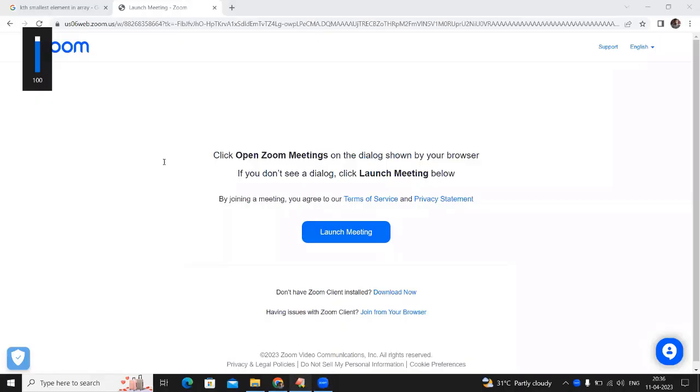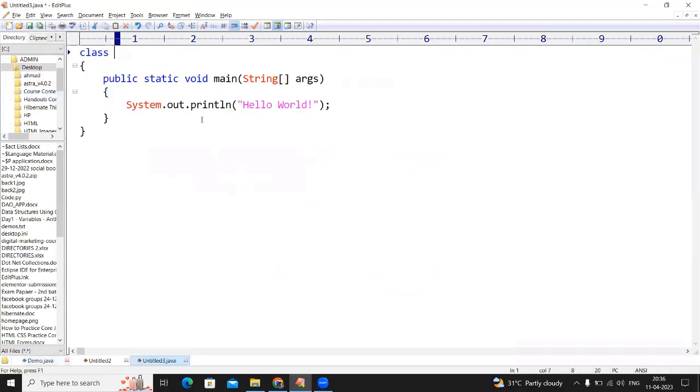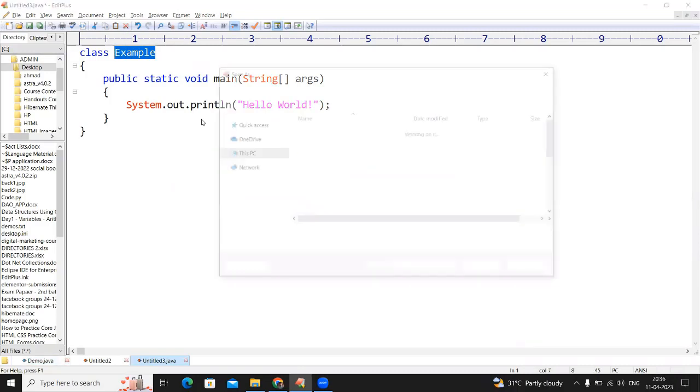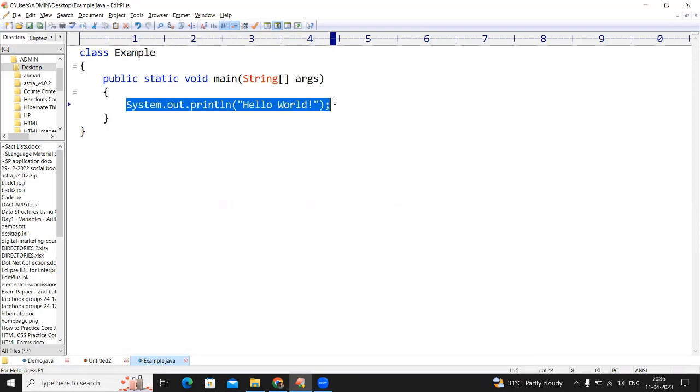So what we have discussed in the last session, we executed some of the examples in the array. Some of the examples we executed. Suppose I'm taking one array. It's very simple. Integer